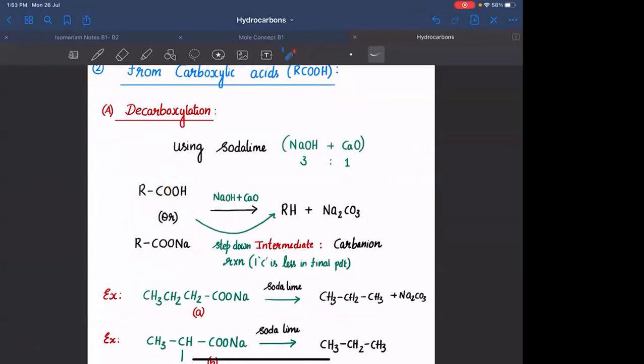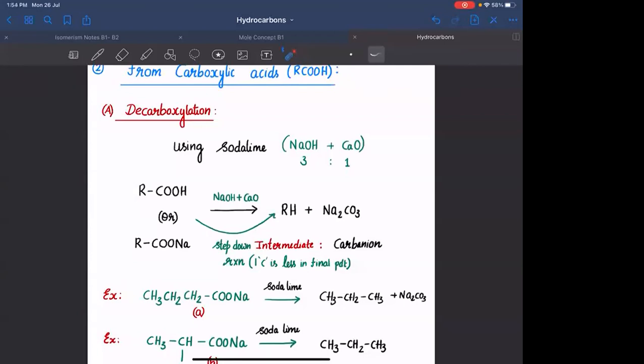What you need to do is simply remove this CO2. That CO2 will react with NaOH to form Na2CO3. The reaction mechanism involves formation of a carbanion as the intermediate. So they will ask the question: which of the following carboxylic acids will be decarboxylated easily? So you need to form the corresponding carbanion and compare the stability of the carbanion.